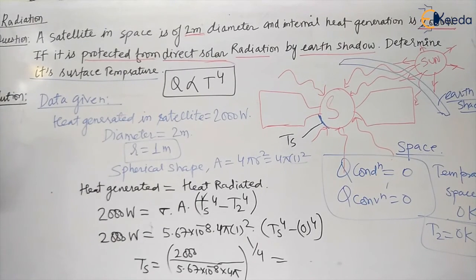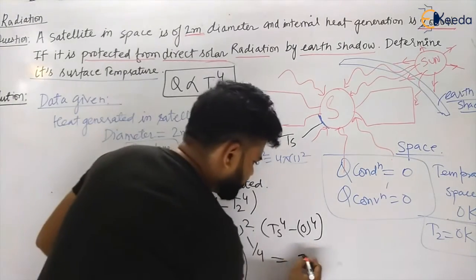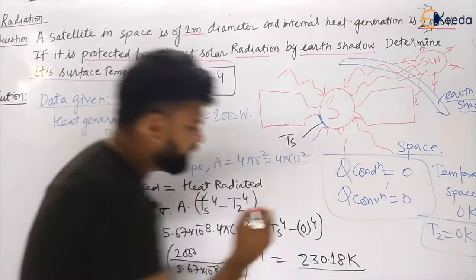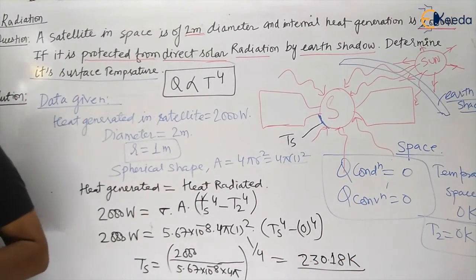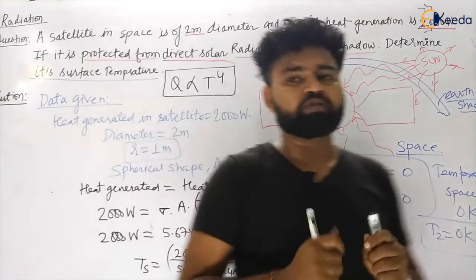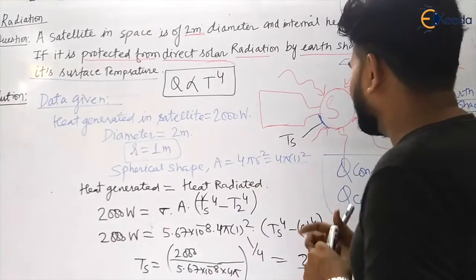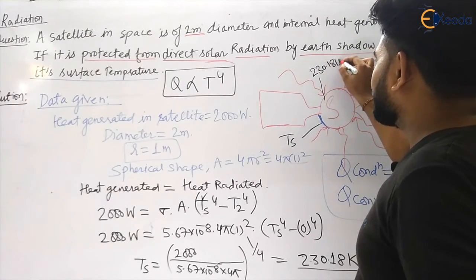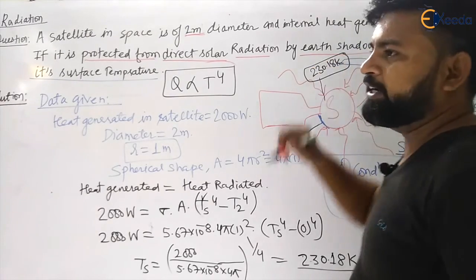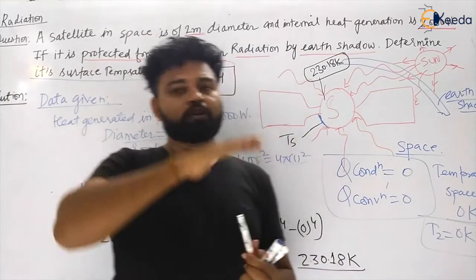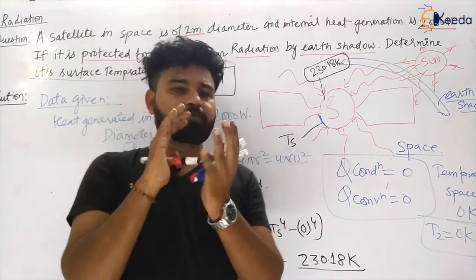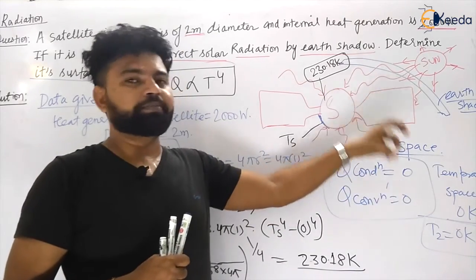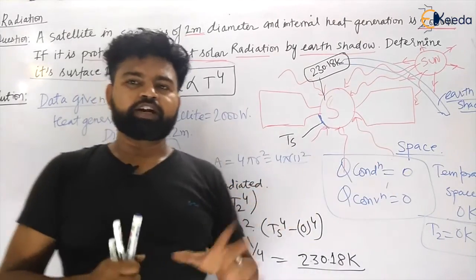It will become 230.18 K. So the temperature here will be 230.18 Kelvin. So we have easily calculated the surface temperature of that particular satellite, which is 230.18 Kelvin. It will radiate heat from its outer surface, because it is spherical in shape, to space, and the whole heat will be dissipated into space by radiation.